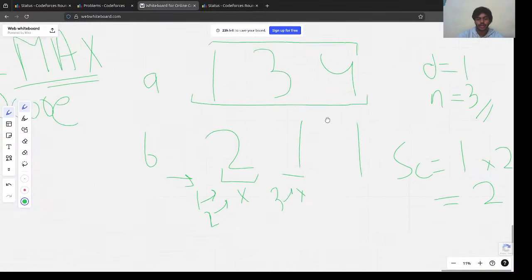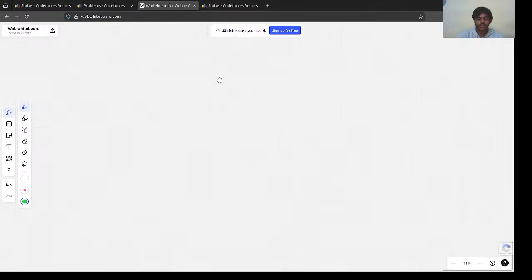So let's place it here: 1, 3, 4. These are our swords, the strength of swords. And B we are given. A doubt: N equal to number of swords, they didn't mention.